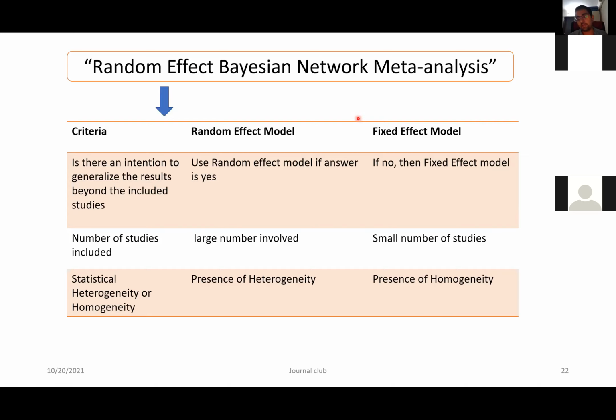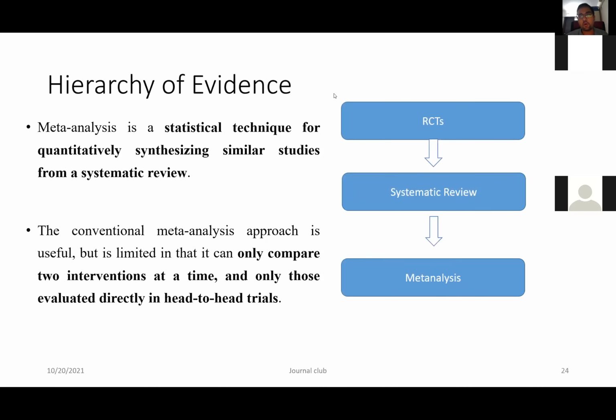At least we should be familiar with the terms. Now, coming to the network meta-analysis. As a hierarchy, we all know that from randomized control trials it goes to systematic review, goes to meta-analysis. The difference between meta-analysis and network meta-analysis is that a meta-analysis can compare only two interventions at a time, and it can evaluate only head-to-head trials.